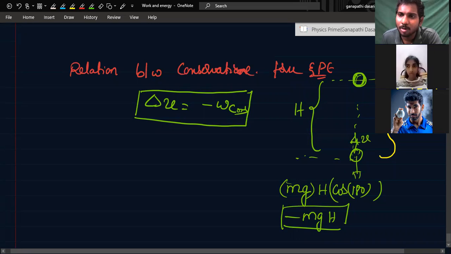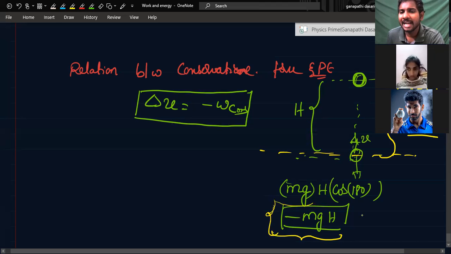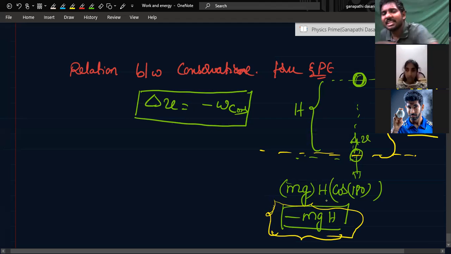The storage tank is potential energy. So potential energy, how will you write it? mgh. Gravitation has done negative work, kinetic energy has decreased, but however much the kinetic energy decreased is converted into potential energy.